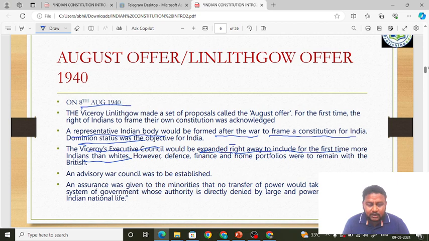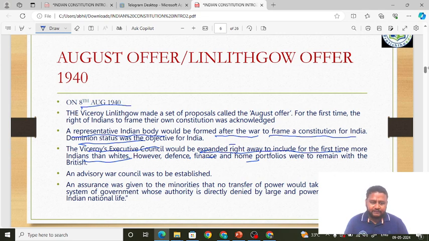Friends, observe this very carefully. The representative body they will form after the war, but the Viceroy's Executive Council will be expanded right away, where for the first time there will be more Indians than whites. And another condition is that defense, finance and home portfolios would remain with the British.